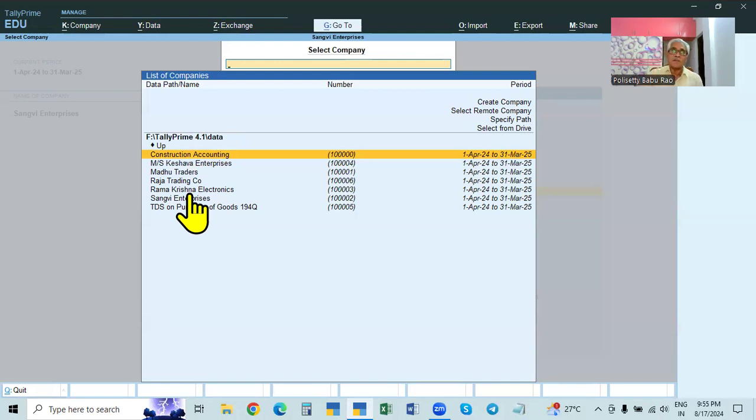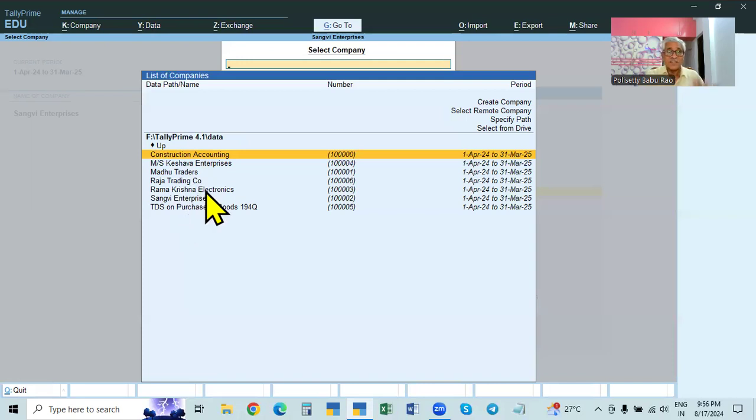Like that, the original data we can back up in some other drive, some other path. This is called backup of data. And the other case is if the whole drive is corrupted. The whole drive being corrupted means all the companies are lost, all the data is lost.